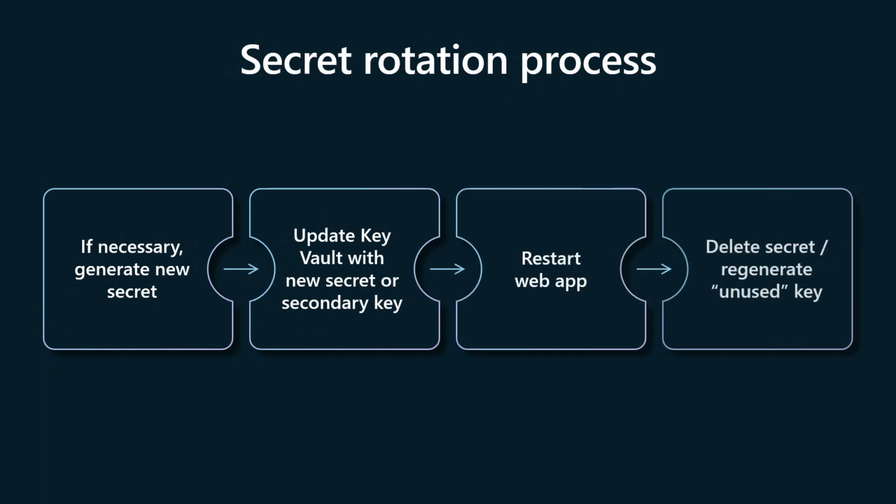One is to find out whether you need to rotate the secrets or not, right? Then you generate a new key, you update that key in the Key Vault, and then restart the web app, and that's it. And that will take care of rotation of secrets. Now, while restarting the web app, there are challenges with that too, where your uptime and downtime come in again. Again, find out how to do that. We recommend using deployment slots and so on, so that you don't have downtime even doing these operational aspects.